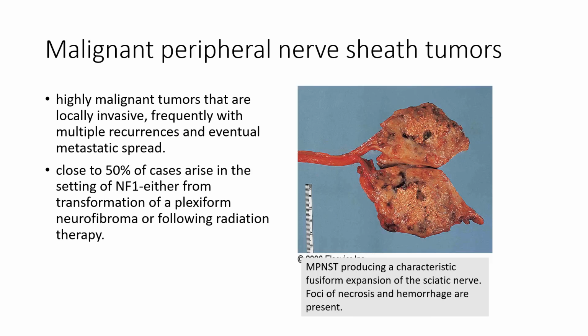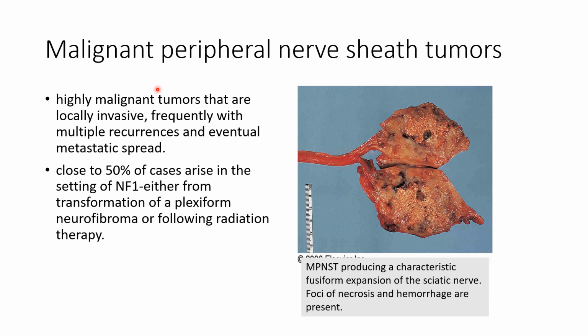Malignant peripheral nerve sheath tumors are highly malignant tumors that are locally invasive and frequently with multiple recurrences and eventual metastatic spread. Close to 50% of cases arise in the setting of neurofibromatosis type 1, either from transformation of a plexiform neurofibroma or following radiation therapy.